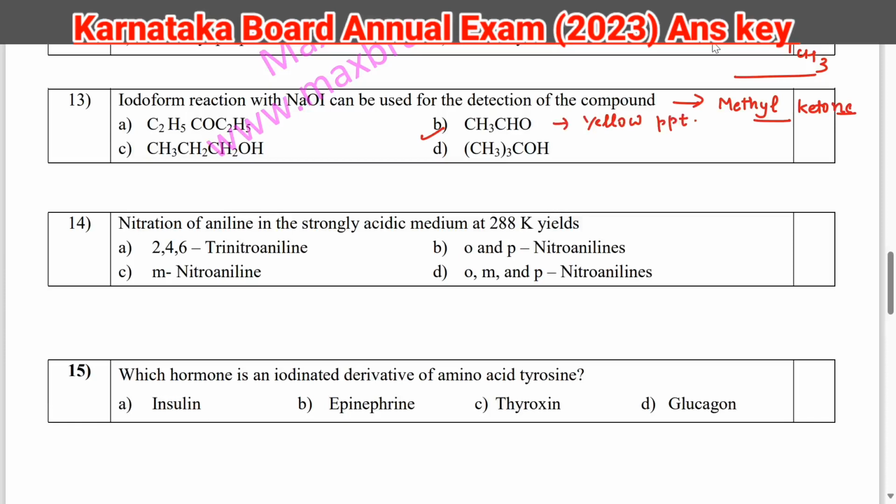Next question, nitration of aniline in the strongly acidic medium. So here is your aniline, NH2, and then what we are doing? We are doing nitration. In acidic medium means we have to take H2SO4, temperature is 288 Kelvin. So it will give you ortho, para, meta, all. You will get ortho, then you will get meta and para.